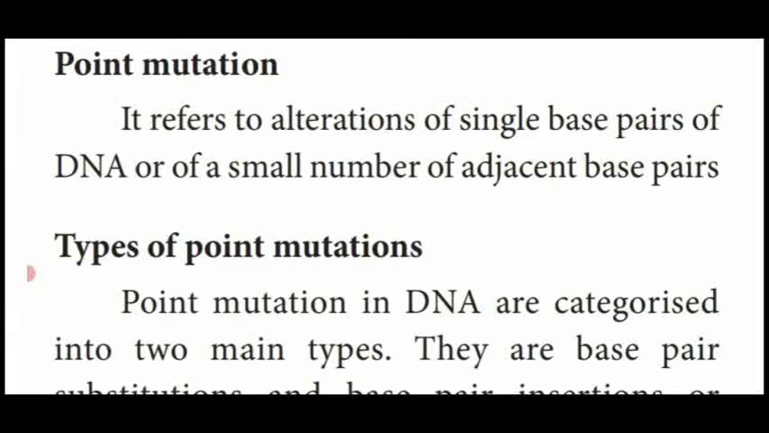This refers to the alteration of a single base pair of DNA or a small number of adjacent base pairs. That means, what is point mutation? A mutation occurring within the base pair of a gene of DNA is known as point mutation. So it may occur in a small number of adjacent base pairs nearby.